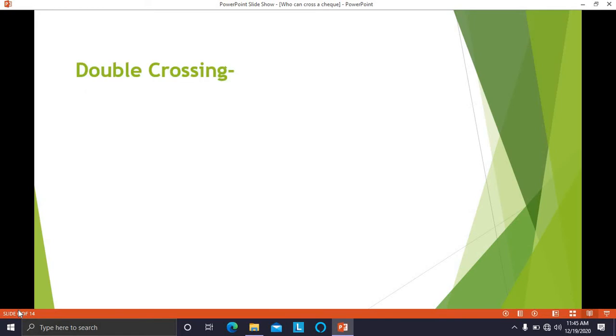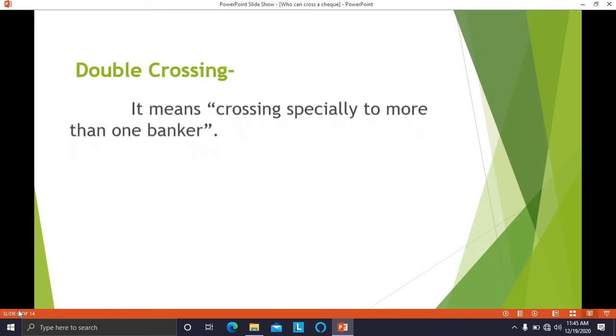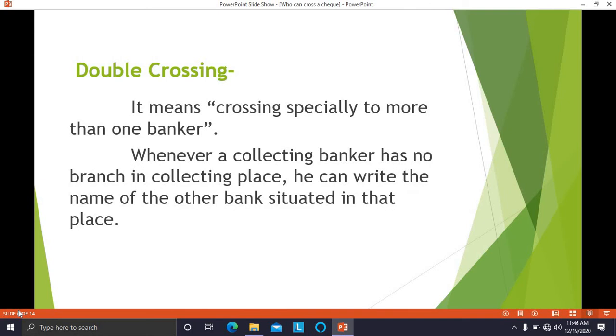Now, double crossing. What does double crossing mean? It means crossing specially to more than one banker. So when the check is crossed for more than one banker, it is called double crossing. Whenever a collecting banker has no branch in the collecting place, but the check is issued, then in that case he can write the name of another bank situated in that place, and the holder can go to that bank to get the check cashed, or to put that check in the account of the holder.